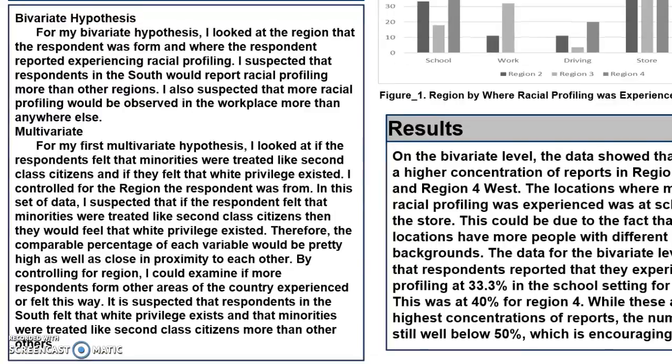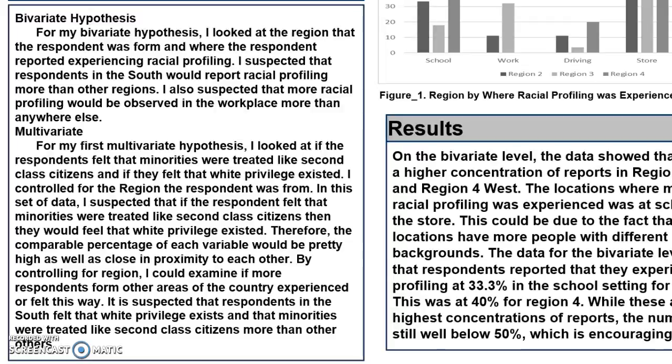For my first multivariate hypothesis, I looked at if the respondents felt that minorities were treated like second-class citizens in America, and also if they felt that white privilege existed. I controlled for the region that the respondent was from. In this set of data, I suspected that respondents who felt that minorities were treated like second-class citizens would also feel that white privilege existed.